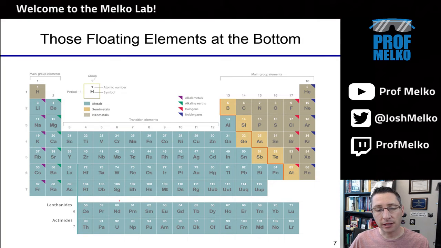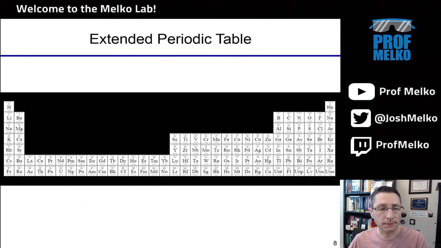But that's not actually accurate. If you wanted a more correct periodic table, you would have them in line here, right next to lanthanum and actinium. It's just shown in this separated form because it's a lot harder to visualize the periodic table like this.